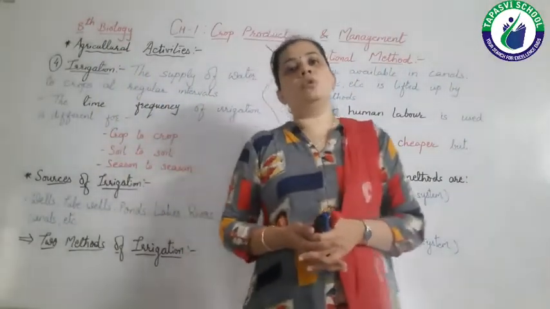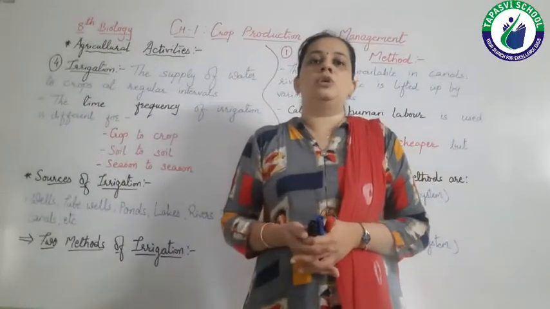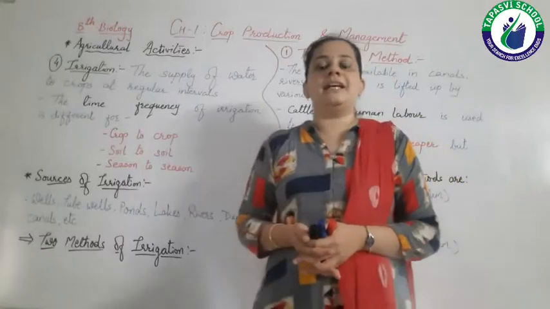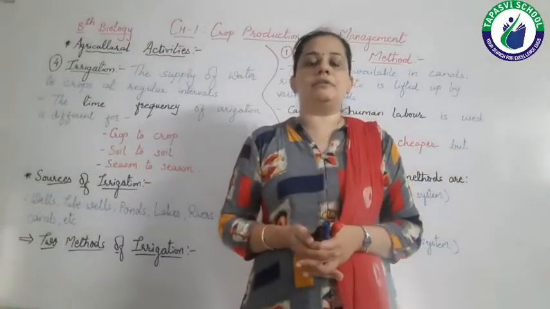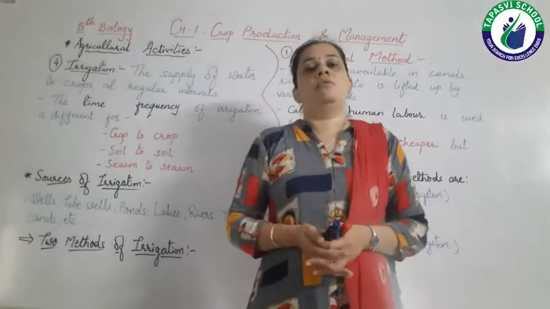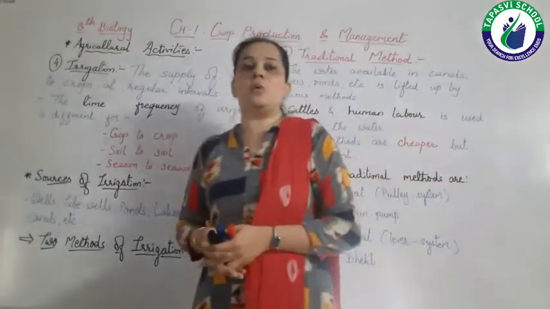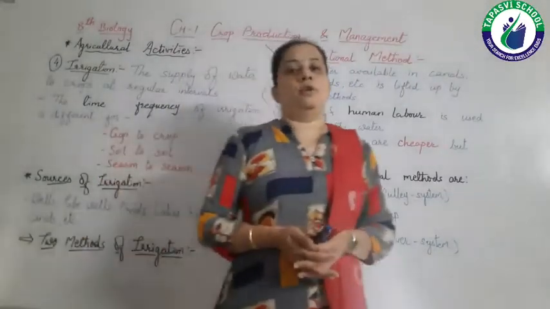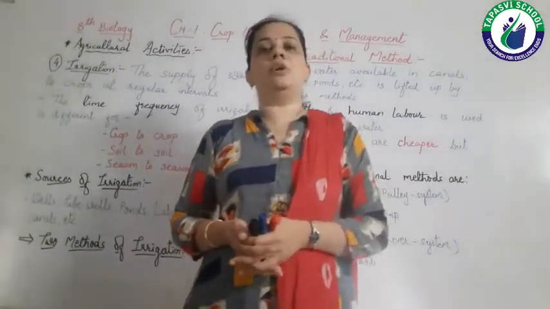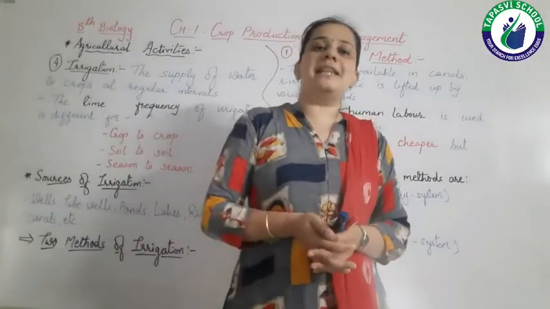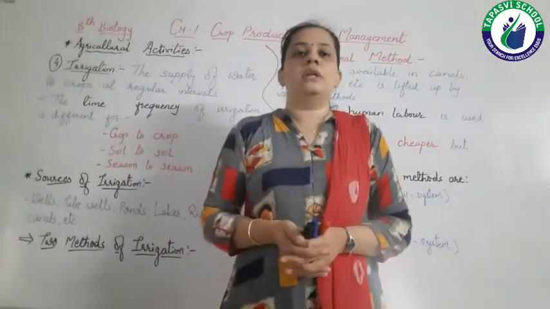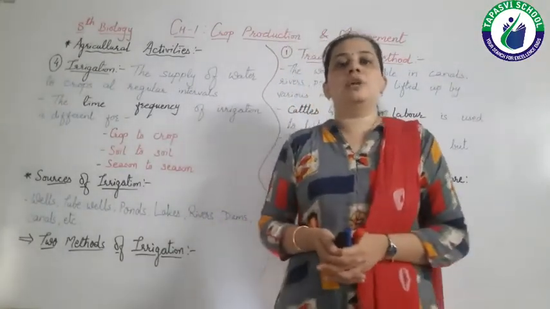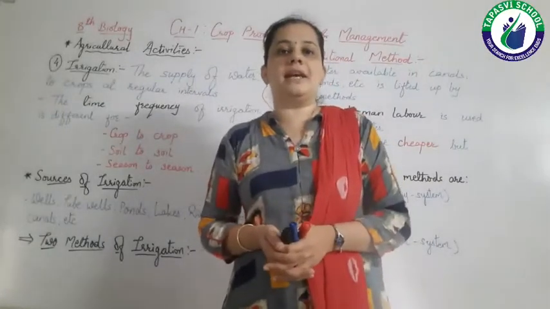So we have to supply water to our crops at regular intervals as well as per the need of our crops. We know that various crops require various amounts of water. For example, wheat requires less water compared to the paddy crop, which means rice.